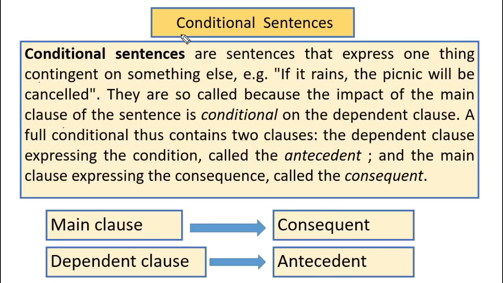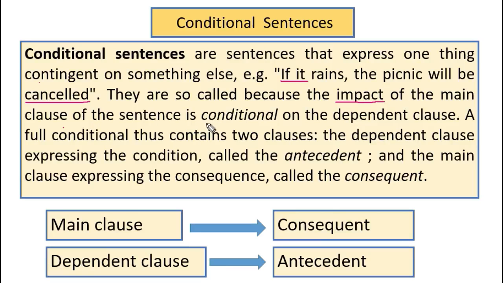Now I will discuss conditional sentences. Conditional sentences are sentences that express one thing contingent on something else. Example: if it rains, the picnic will be cancelled. So if there is a question in the sentence, it is: if it rains, the picnic will be cancelled. Okay, this is contingent. And they are so called because the impact or the result of the main clause